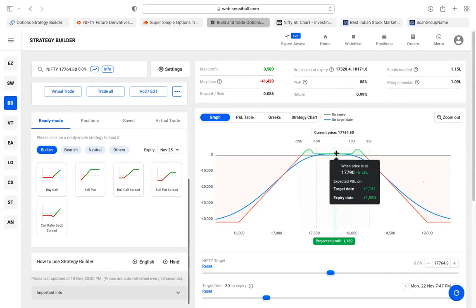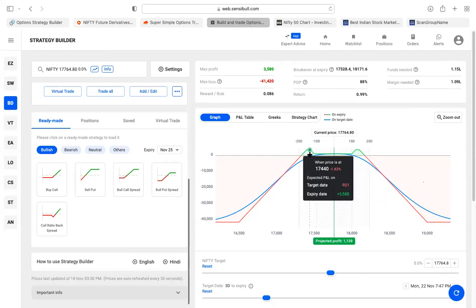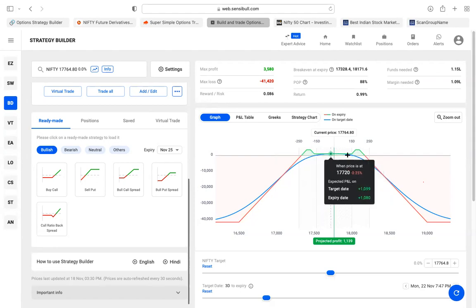See, the tiger should be inside this range for 3 days. On the 4th day, this tiger has to come out of this boundary and try to cross this boundary. Then you will make big money. For 3 days it has to waste time. The market has to just stay within this range for 3 days. That is Monday, Tuesday, Wednesday.